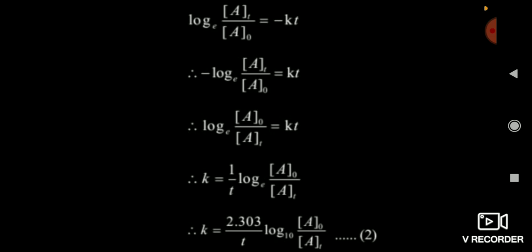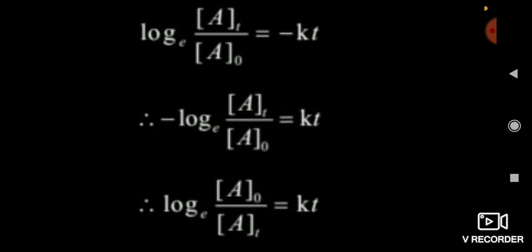I think all of you have studied this in your mathematics, but once again I will remind you. Now friends, you see here that log base e of At by A naught is equal to minus Kt. If you want to take the minus Kt to the LHS, it is equivalent to log base e of A naught by At is equal to Kt. You see both these relations.